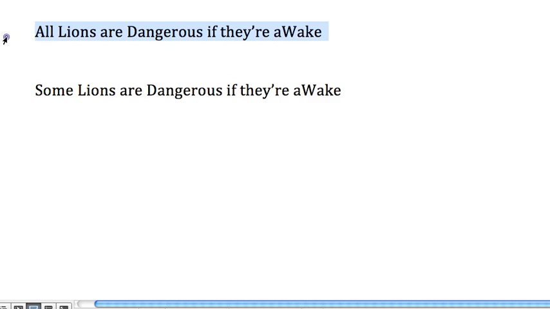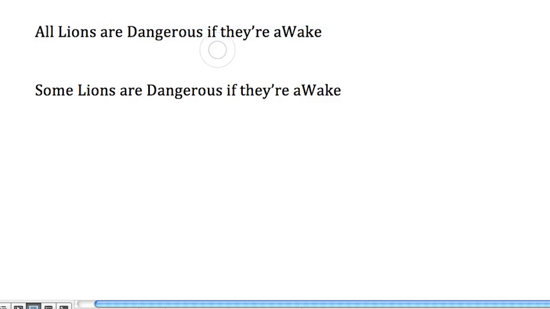So let's start with this. All lions are dangerous if they're awake. Thinking about how to symbolize this, first we ask ourselves, is it like one of our categorical forms? The answer is yes. It's like all P or Q, but it's a bit more complex. In particular, it's a statement about all lions, and it's saying that all lions fit a certain description.